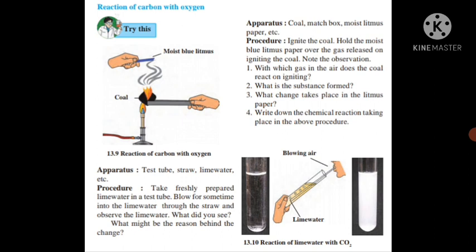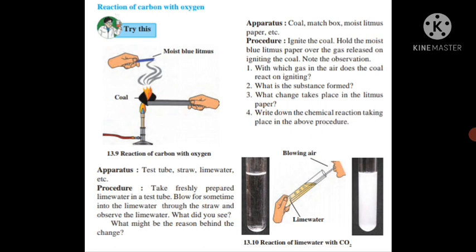For this activity, we have to take a test tube, straw, lime water, etc. Then we take freshly prepared lime water in a test tube and blow for some time into the lime water through the straw and observe the lime water. When we blow into it, the lime water turns milky. It means that when carbon dioxide is passed through lime water, it turns milky, and hence we can prove that carbon dioxide is given out through our body during exhalation. It means that in exhalation carbon dioxide is present.